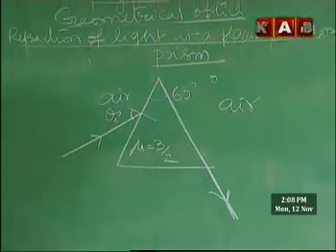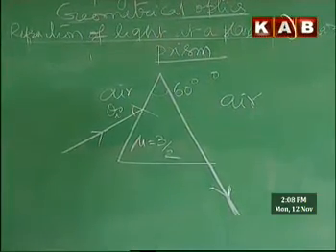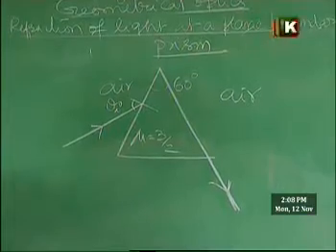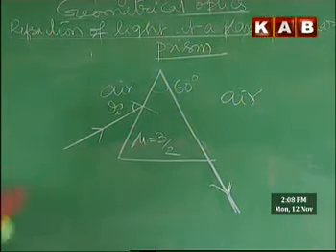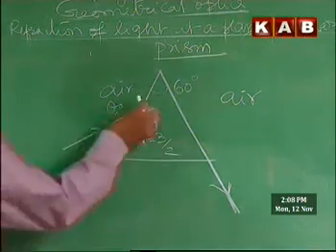For this situation, the angle of the prism is 60 degrees and the surrounding medium is air. The refractive index of the prism material is mu equal to 3 by 2. What angle of incidence is required for this to happen?